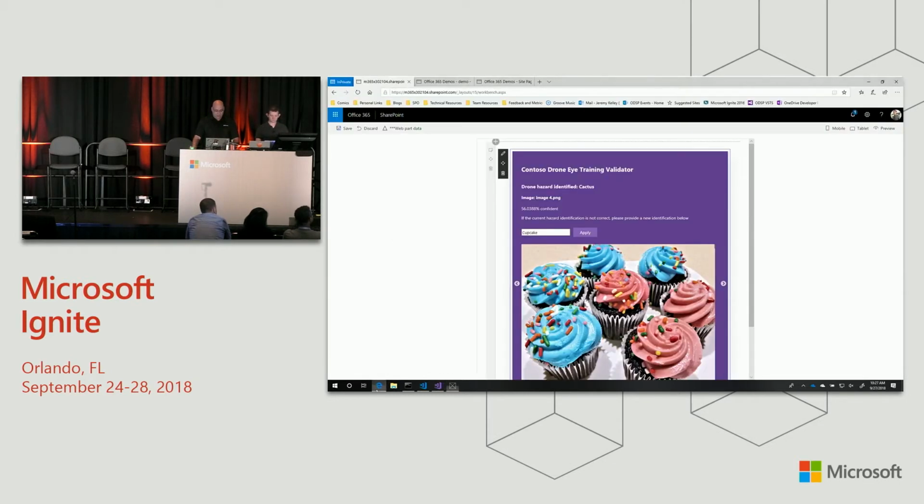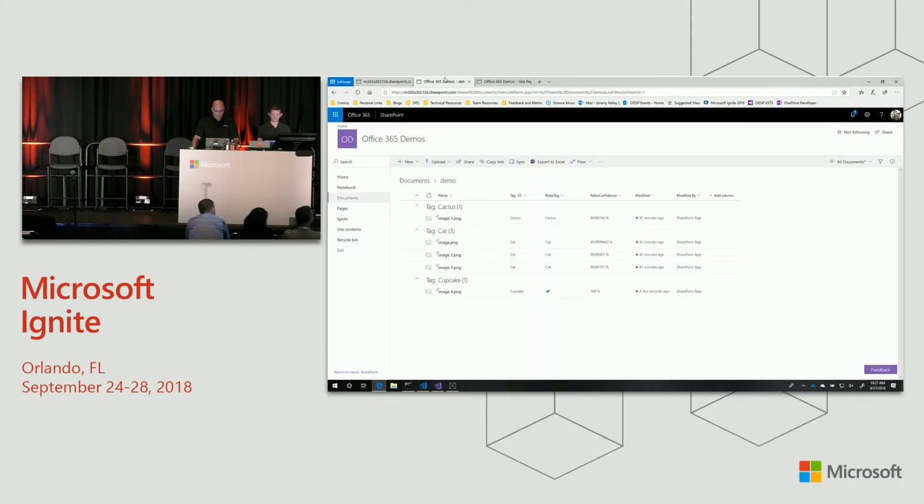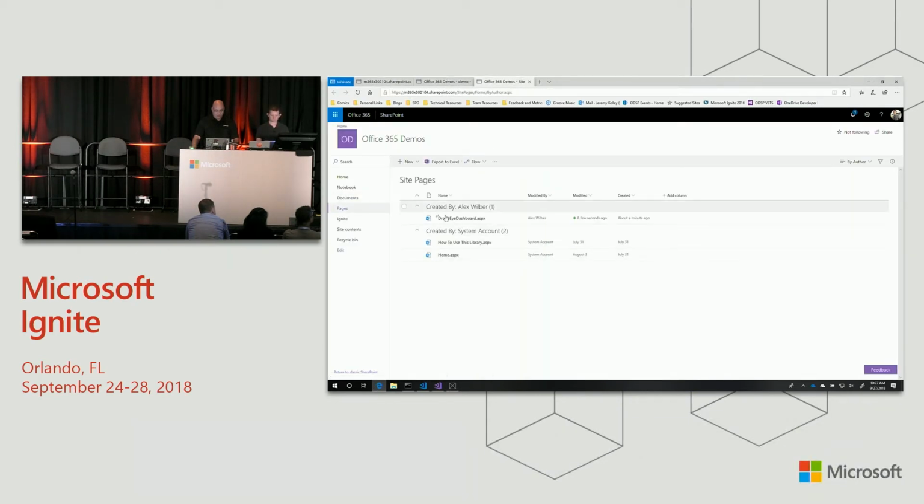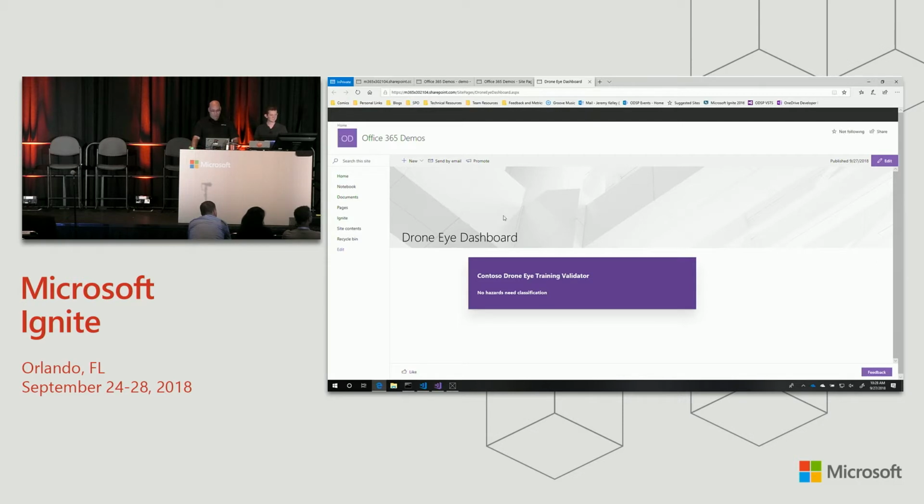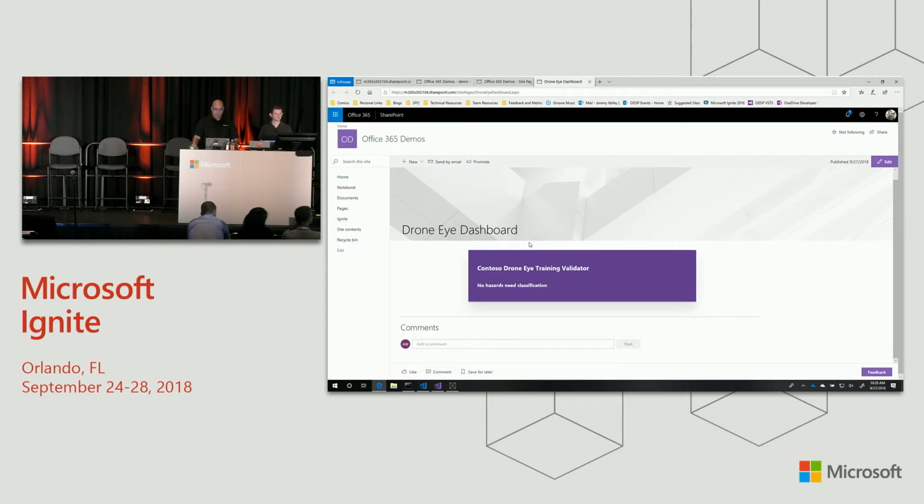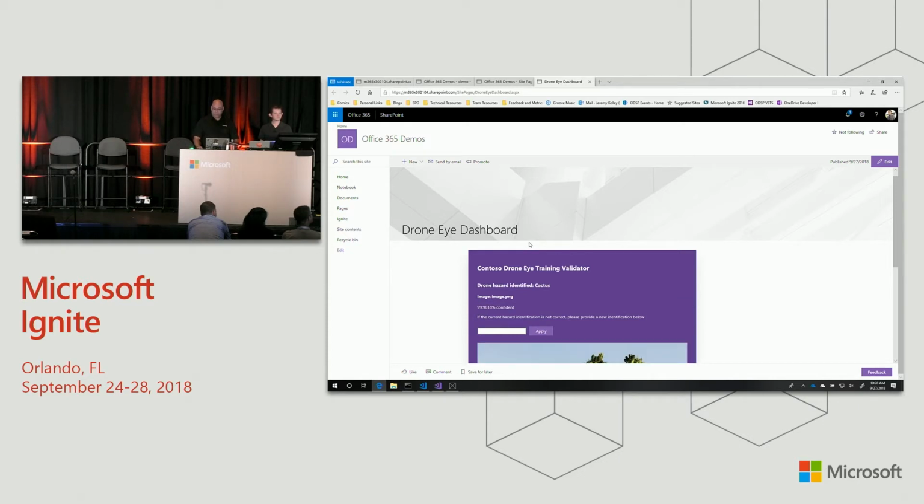But let's go take a look at our site again. And we'll go into the pages library. And a few seconds ago, we got our DroneEye dashboard.aspx page. And I click into it. And no touchdown yet. There we go. There's our web part that we configured. It's loading the data just like it did before from the workbench. And I was able to do that all programmatically through the API.